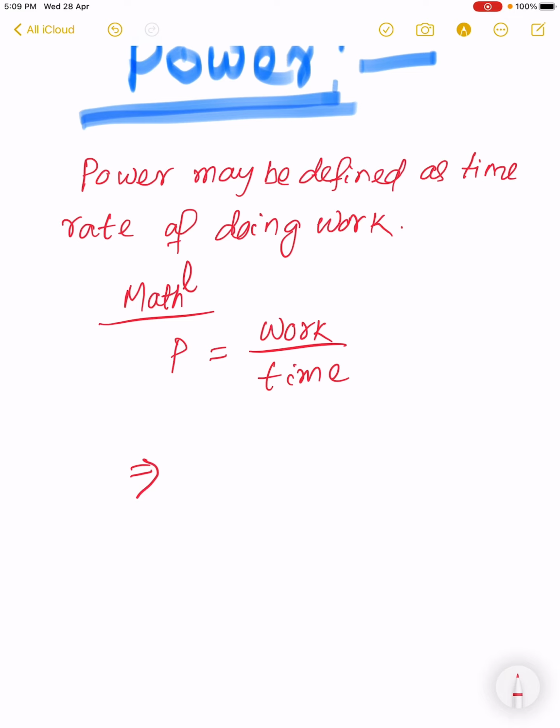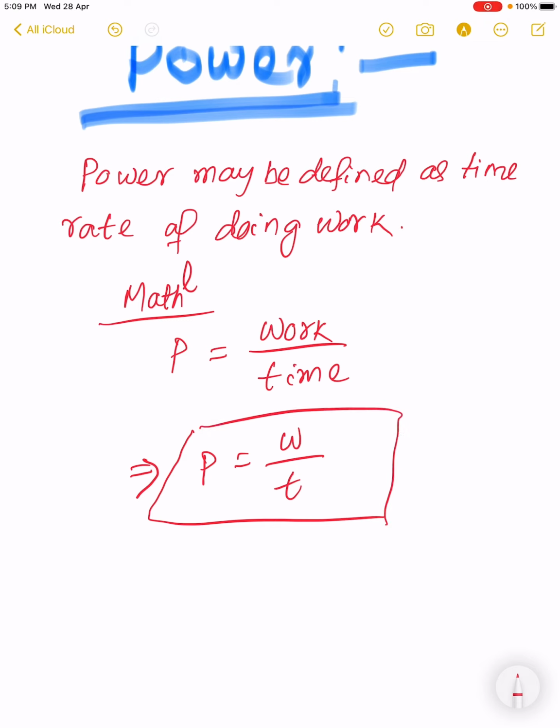That implies P is equal to W by T. Power may be defined as the amount of work done in unit time. If T is equal to 1 unit, then P is equal to W.